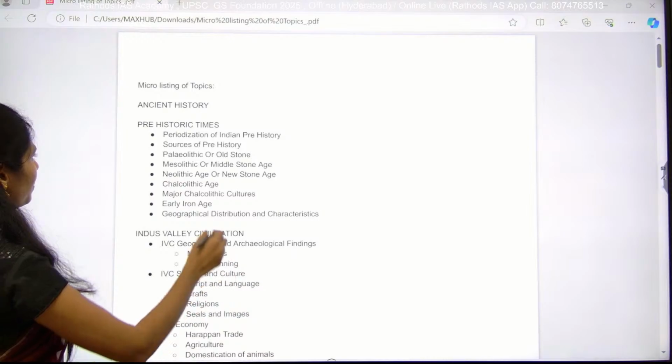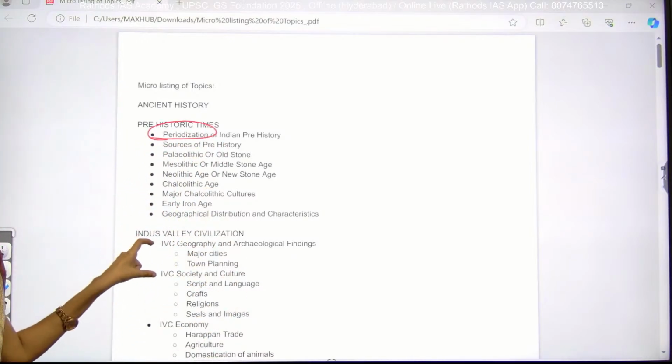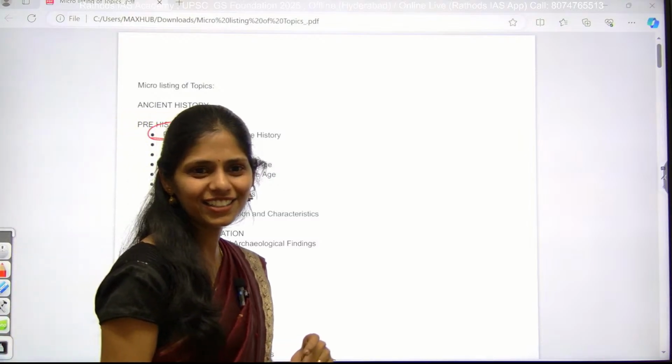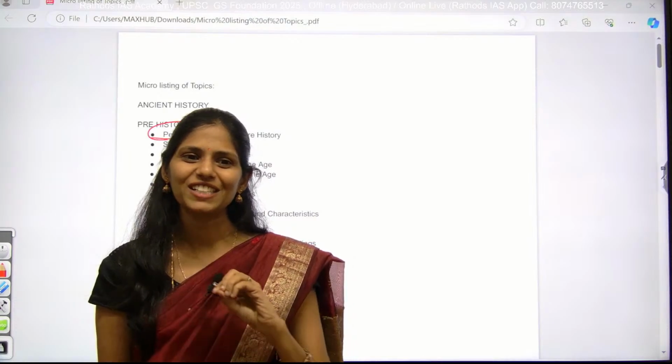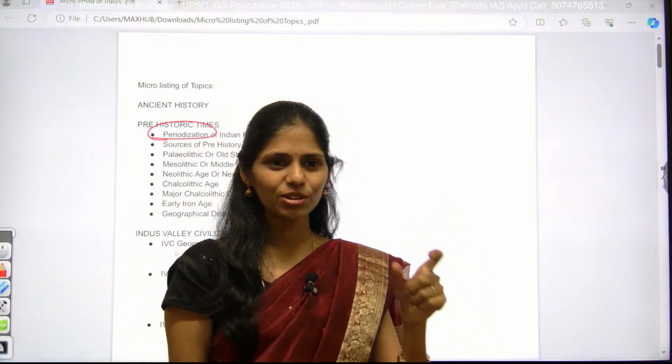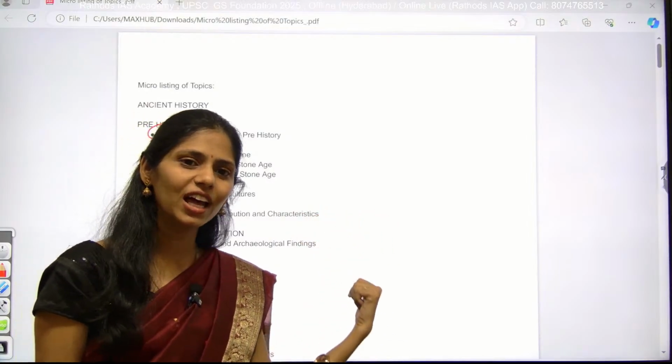So first, you will be reading this Stone Age. Here you will be studying about periodization. In history, timelines, dates and years are very important. With these dates and timelines, UPSC will play the games. You have to remember at least the important years of important events that happened in our history.